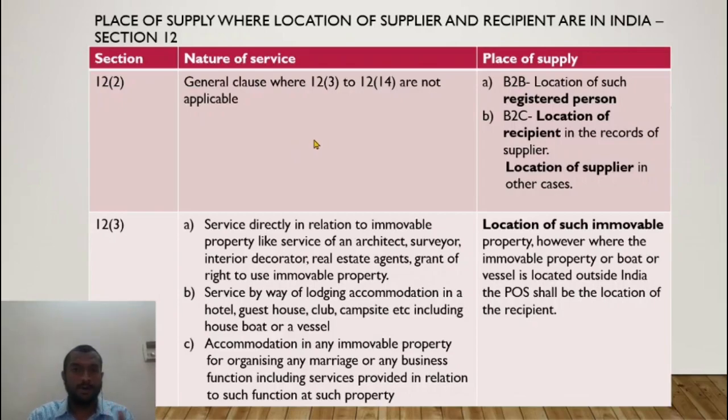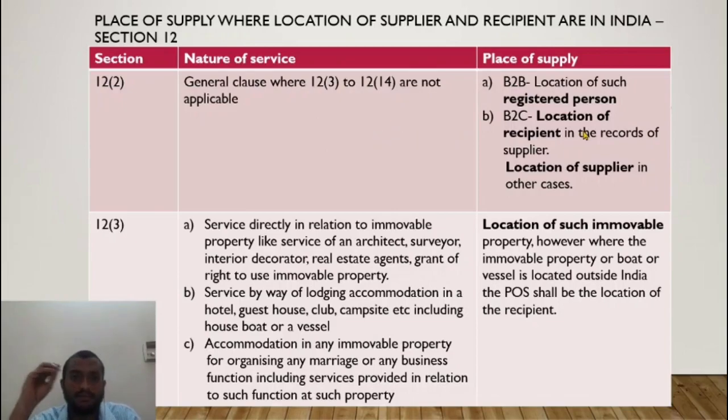Because GST is a destination or consumption based tax, wherein the tax goes to the state where the goods are ultimately consumed. That is the final thing we'll remember in looking at each place of supply. So this is the general clause, section 12 subsection 2, where in case any other specific clauses are not applicable, this would be the place of supply.